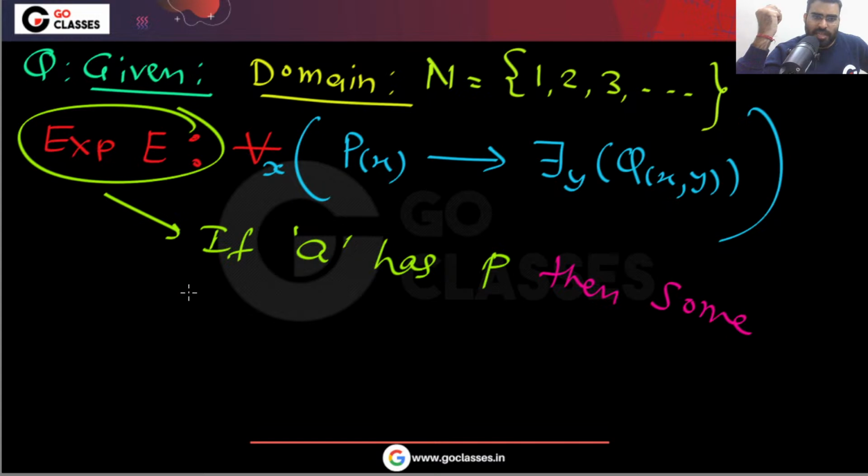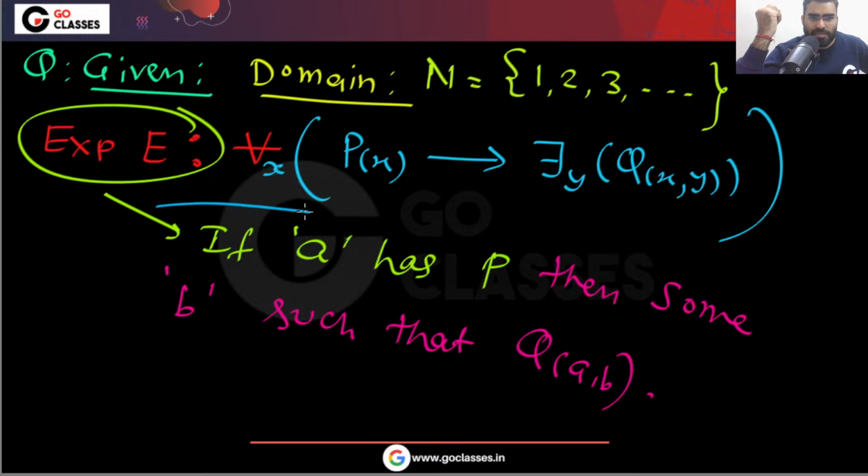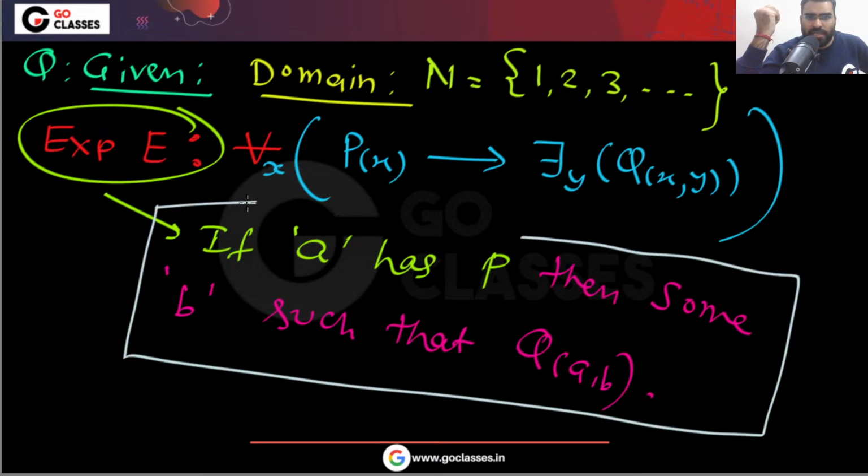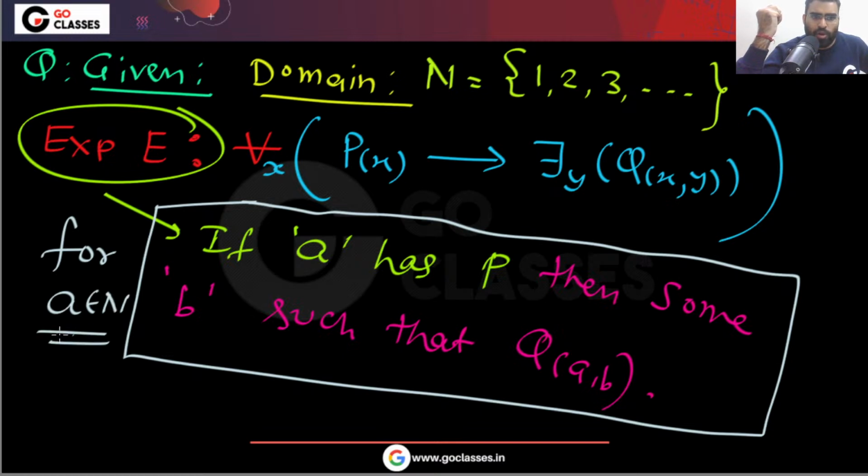there is some B such that Q(A, B) will be there. And this you are saying for all elements. This statement you are saying for all elements that have property P, for all A, for all the natural numbers, for all A belonging to N. So this is the given expression.